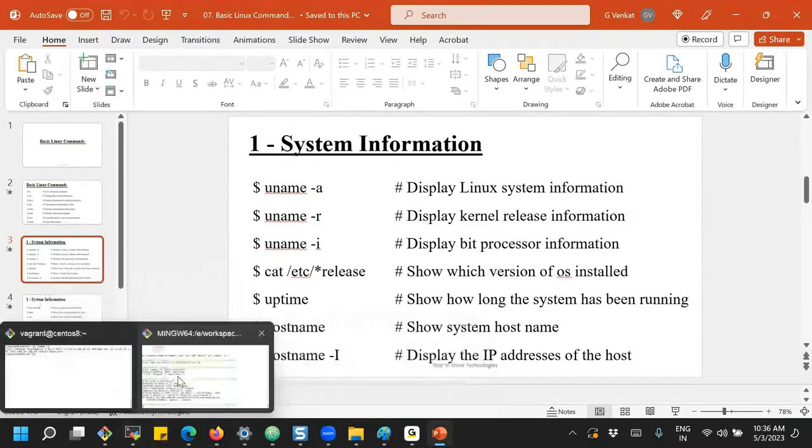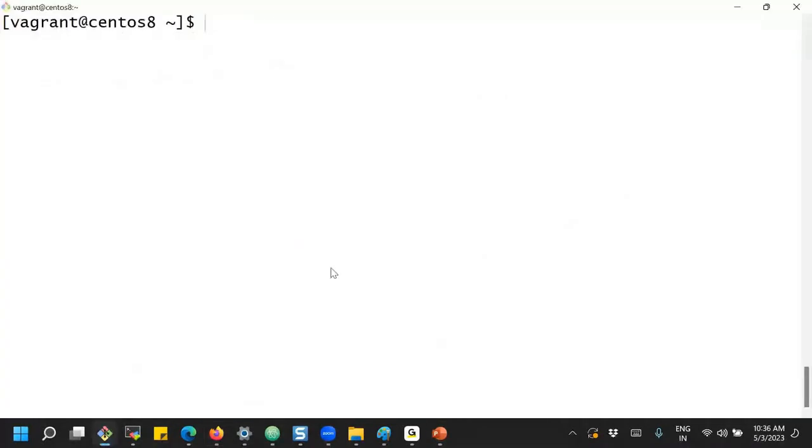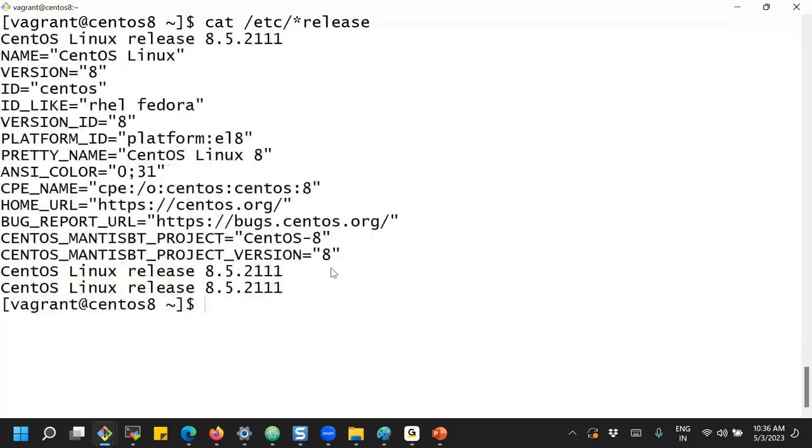To view the file content, it's simple: cat. But what is the file that contains the OS information? It is in the etc folder. In etc we have so many release files. If you just browse it, that's cat /etc/*release.